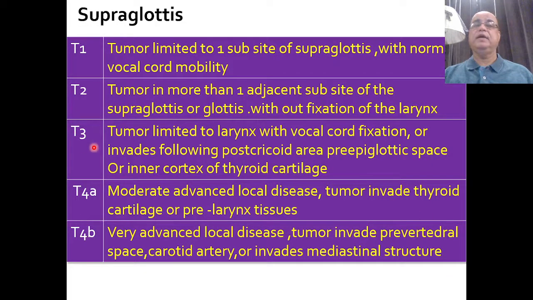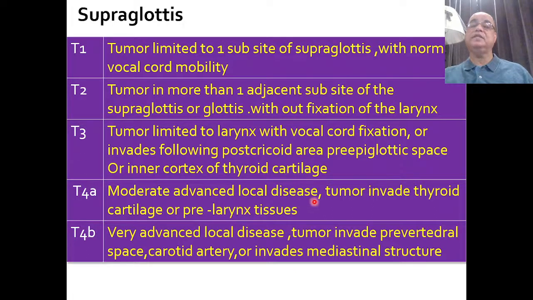While T3 is when the tumor is limited to the larynx, that is, the tumor has not gone beyond the confines of the larynx, but the vocal cord has become fixed, or the tumor invades the postcricoid area, pre-epiglottic space, or the inner cortex of the thyroid cartilage. Still, the outer cortex of the thyroid cartilage is intact, but the inner cortex of the thyroid cartilage is eroded. We will label it as T3.